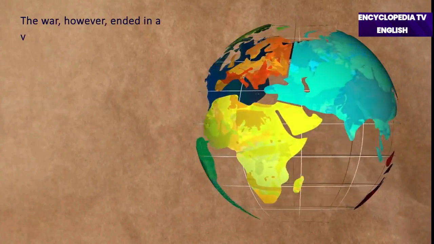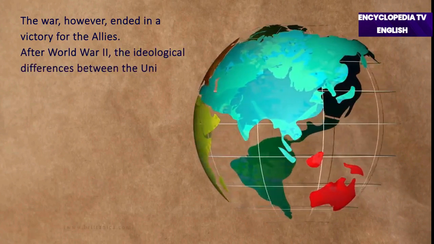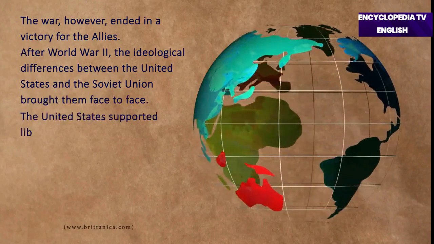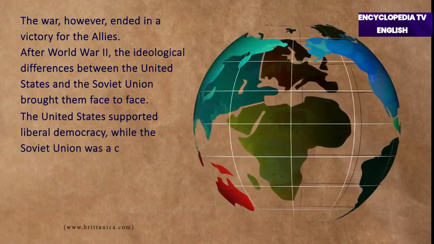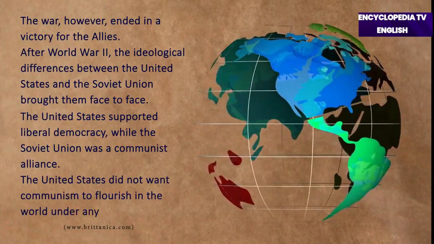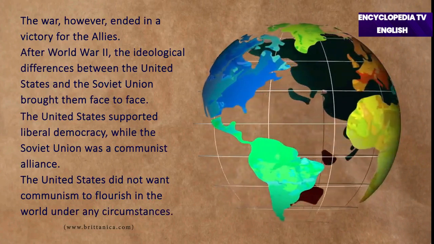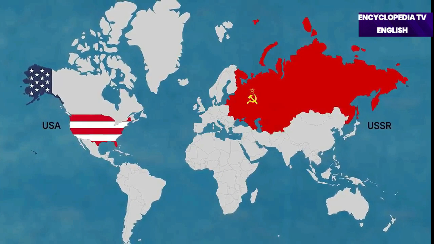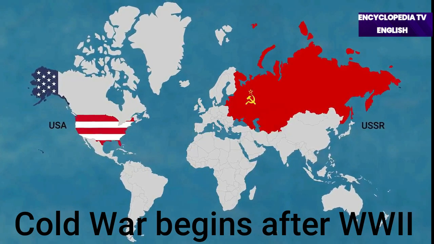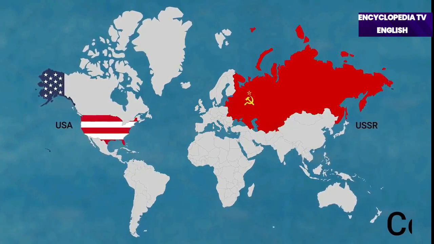However, the war ended in the victory of the Allies. The United States and the Soviet Union emerged as two major world powers. After World War II, the ideological differences between the United States and the Soviet Union brought them to face each other. The United States was a supporter of the liberal democratic and capitalist system, while the Soviet Union was a communist alliance, and the United States did not want communism to grow in any way in the world. Therefore, this ideological difference became another conflict situation, and the Cold War started between two powerful countries of the world.